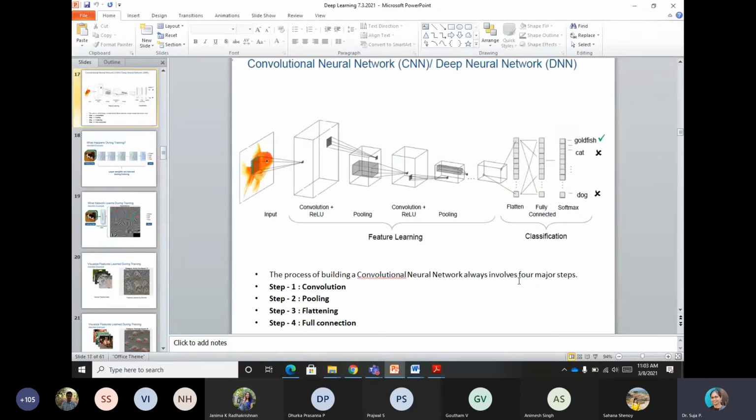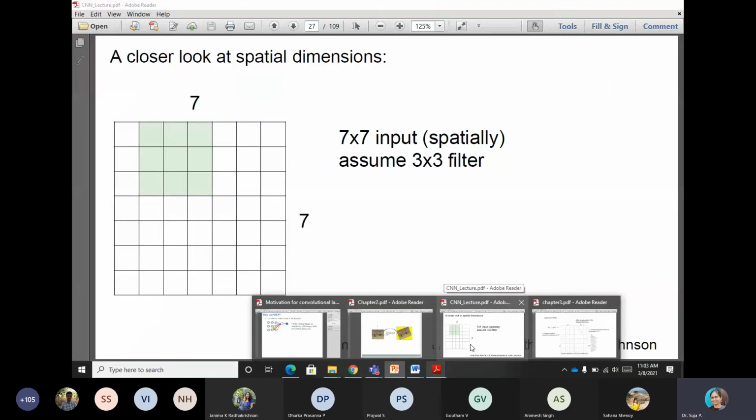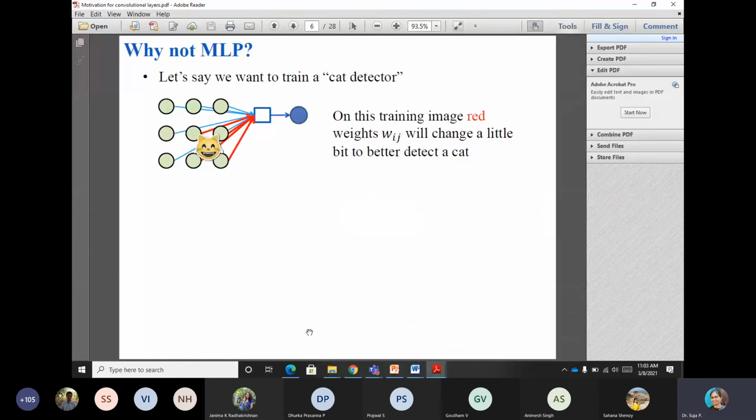So now I'll move on to a topic: why we need convolution, and why not the normal feature extraction using a neural network. There should be some motivation for us to use the convolution concept here instead of a multi-layer perceptron.